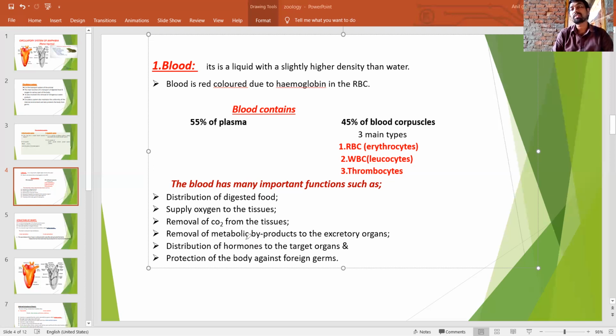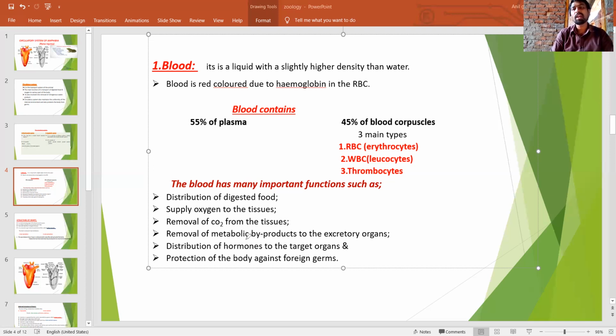Next, it also supplies oxygen to the tissues. Oxygen from the environment enters the lungs through alveoli, where it binds with the hemoglobin in the RBCs. It is carried to the heart. The heart circulates the oxygen to the overall body, to the tissues and cells.